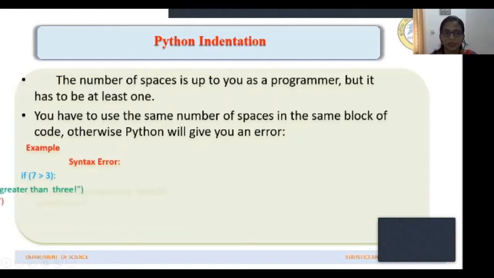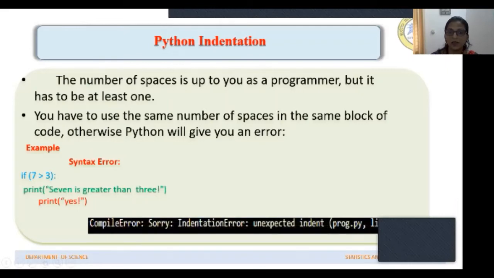For example, ಈ ತರ ಈಗ if 7 is greater than 3, I want to print these two sentences. ಒಂದು 7 is greater than 3 ಅಂತ sentence print ಆಗಬೇಕು, ಮತ್ತೆ yes ಅಂತ ಈ sentence display ಆಗಬೇಕು. Now look at the indentation here. Here the indentation space is only 1. Here the spacing is 2. So spacing ಇಲ್ಲಿ ಬೇರೆ ಬೇರೆ ಆಗಿದೆ, indentation is ಬೇರೆ ಬೇರೆ differ ಆಗಿದೆ. So in this case, Python will give you error. You cannot execute this code what you have written.